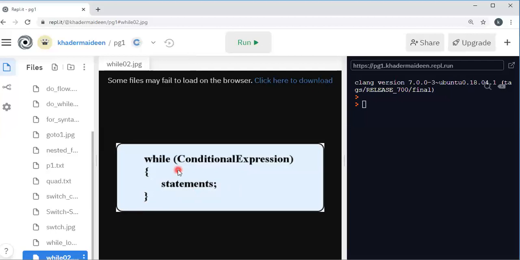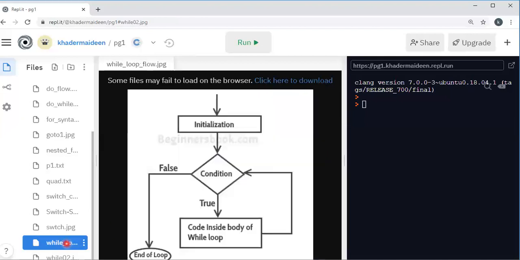So this is the while loop. This is the flow. Here the condition is evaluated. If the condition is true, then the code inside the body of the while loop will be executed. If the condition is false, then it is the end of the loop, that is, it comes out of the loop.